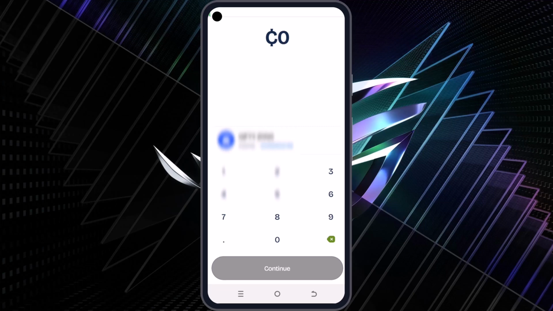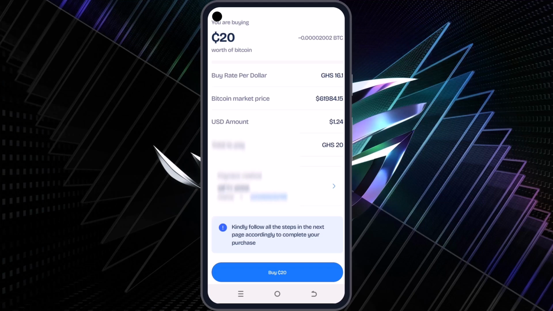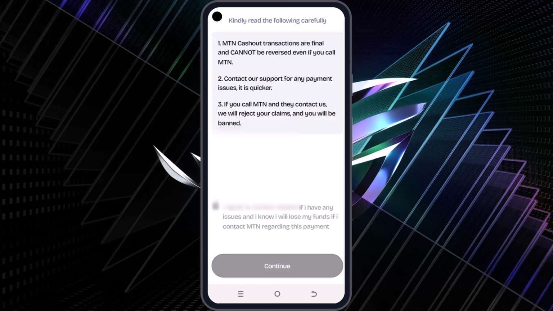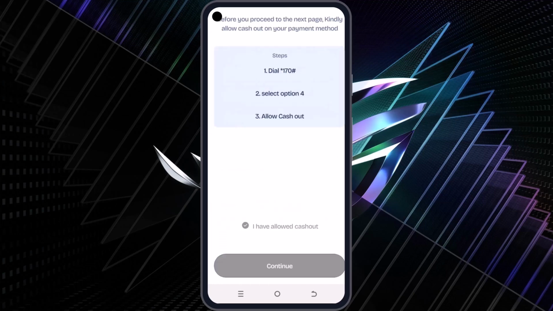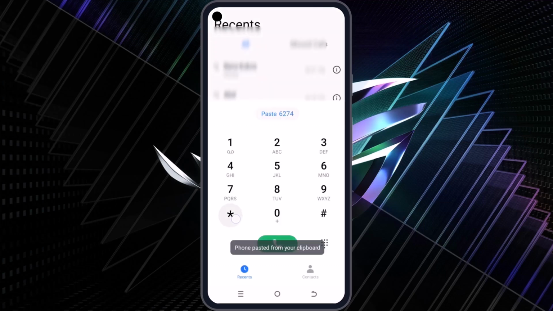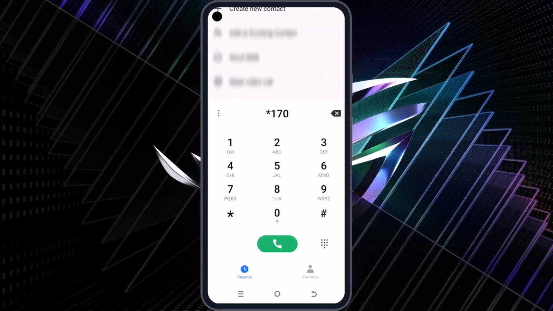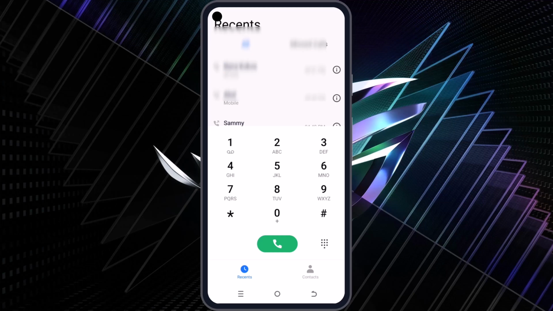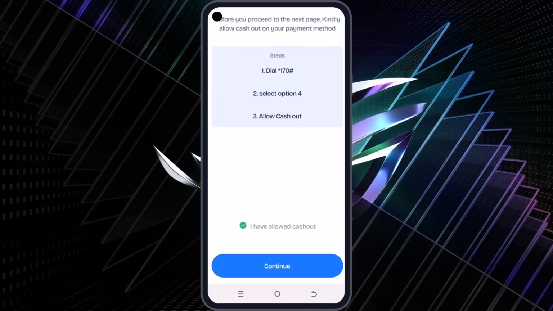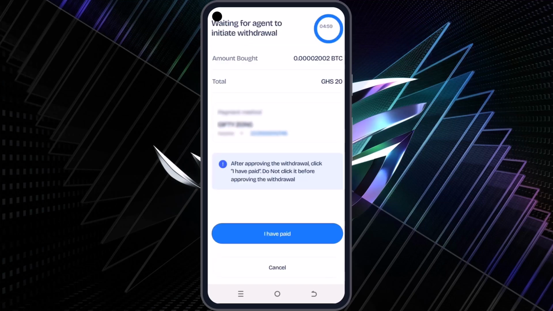Now I generate the address, I'll input the amount I want to buy. Let's say I want to buy 20 Ghana cedis. I'll just input that right here and then click on the buy right here. It will tell you the amount of dollars you'll be getting. In this case, $1.24 is what I'll be getting. So you now go ahead and then click and then allow cash out. This is to prevent enormous charges.